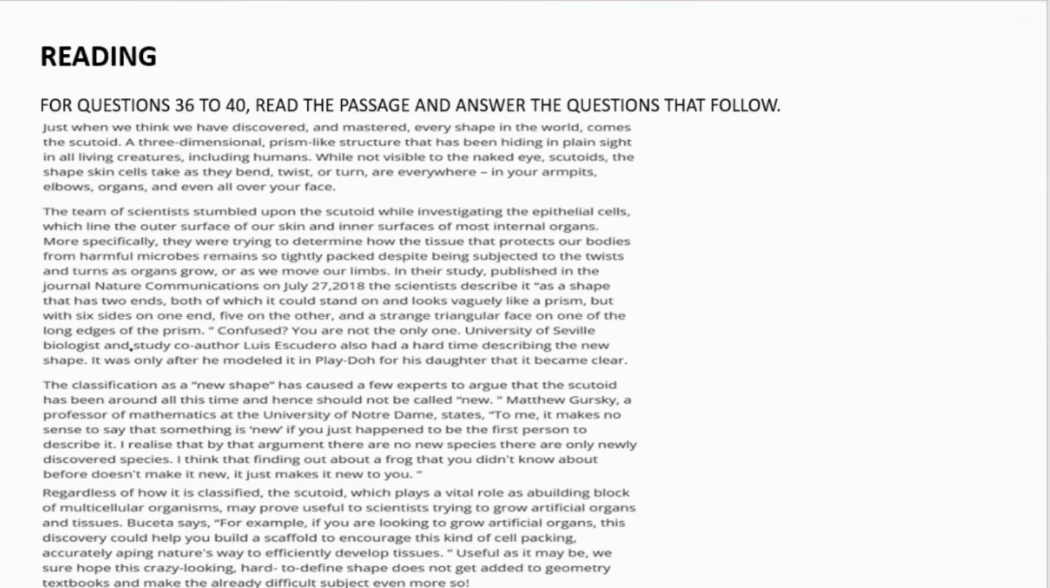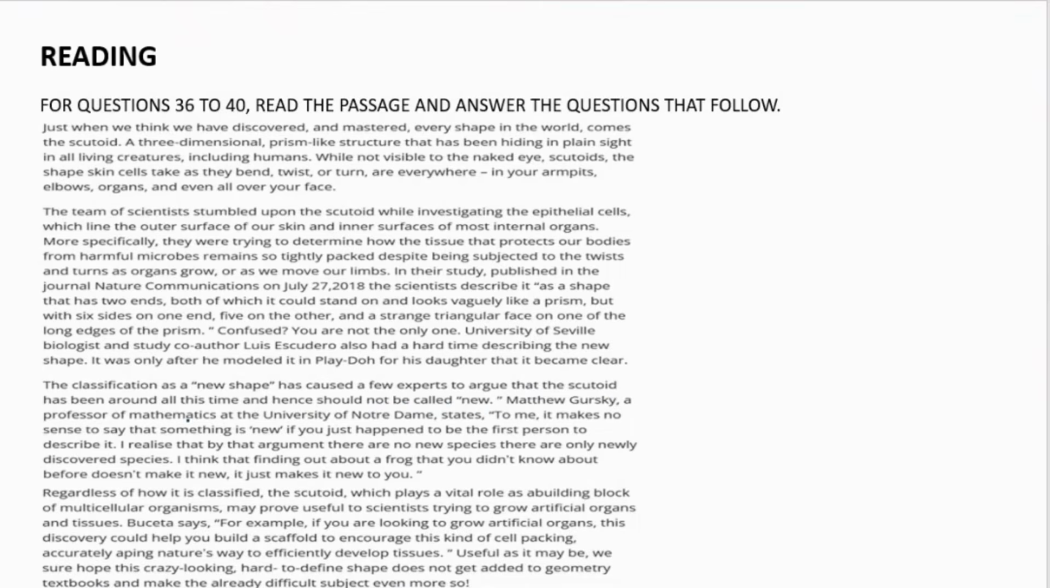University of Seville biologist and study co-author Louis Escudero also had a hard time describing the new shape. It was only after he modeled it in Play-Doh for his daughter that it became clear. The classification as a new shape has caused a few experts to argue that the scutoid has been around all this time and hence should not be called new.